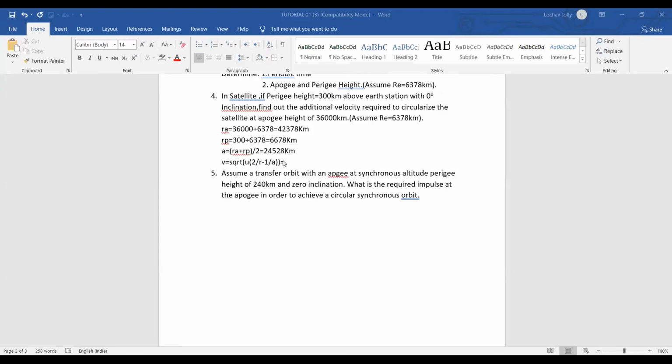Quickly tell me, what is the value of v coming out? v is coming out to be 1.6 kilometers per second. Yes or no, Kirti? What is the unit? Kilometers per second.